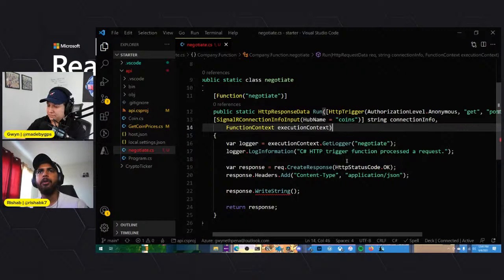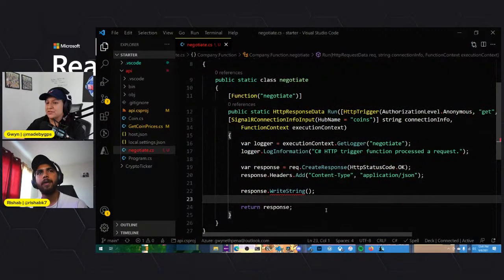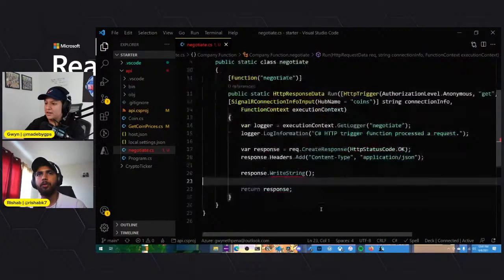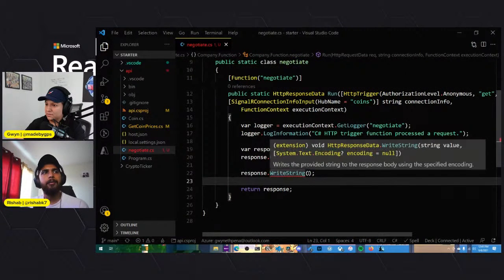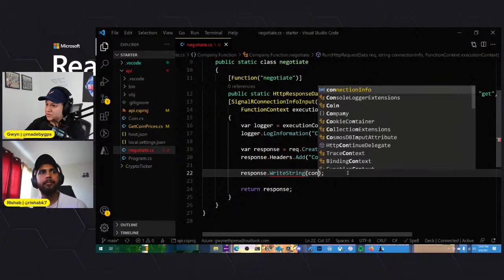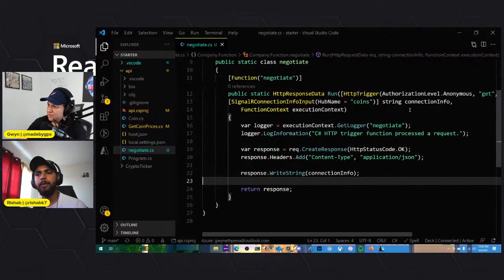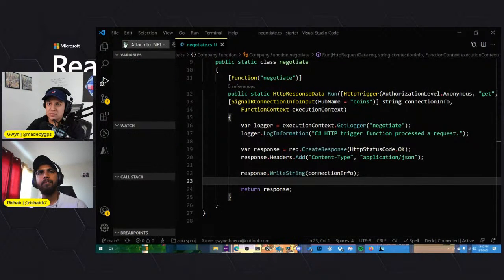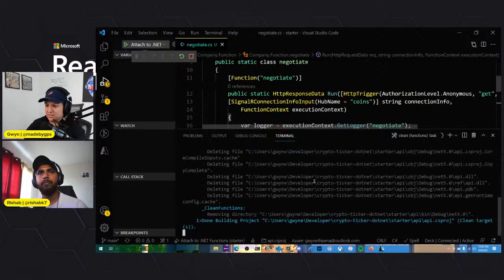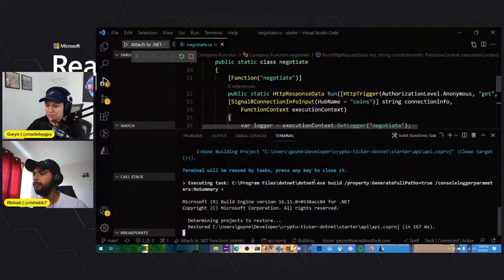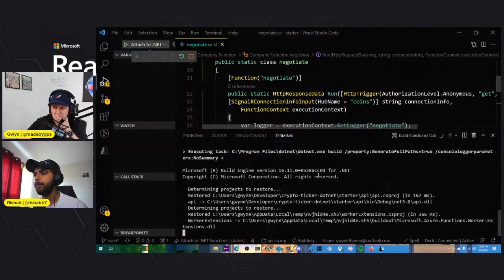So our front end would be talking to this function then. Yeah, in order for our front end to access the SignalR messages, it has to find its way through this negotiate function. And we'll see what data it gives us. I think we can just do connection info here once we run it. Okay, I think that's probably string connection info, return, response. I think that's all we need. Now we should be able to debug this way because the only folder open is this one.